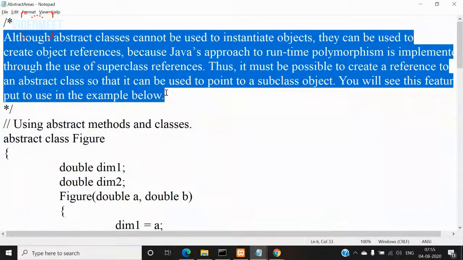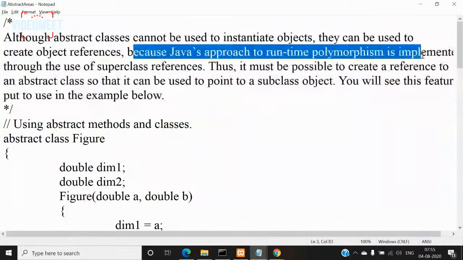So what is the meaning of this? Already I told you, but one point we need to discuss is Java's approach to runtime polymorphism. So what is polymorphism in Java? Ability to exist in multiple forms, right? Overloading is one example of polymorphism. Polymorphism means what? One of the features of object-oriented programming languages. Because Java is an object-oriented programming language, polymorphism is one of the features of Java programming.